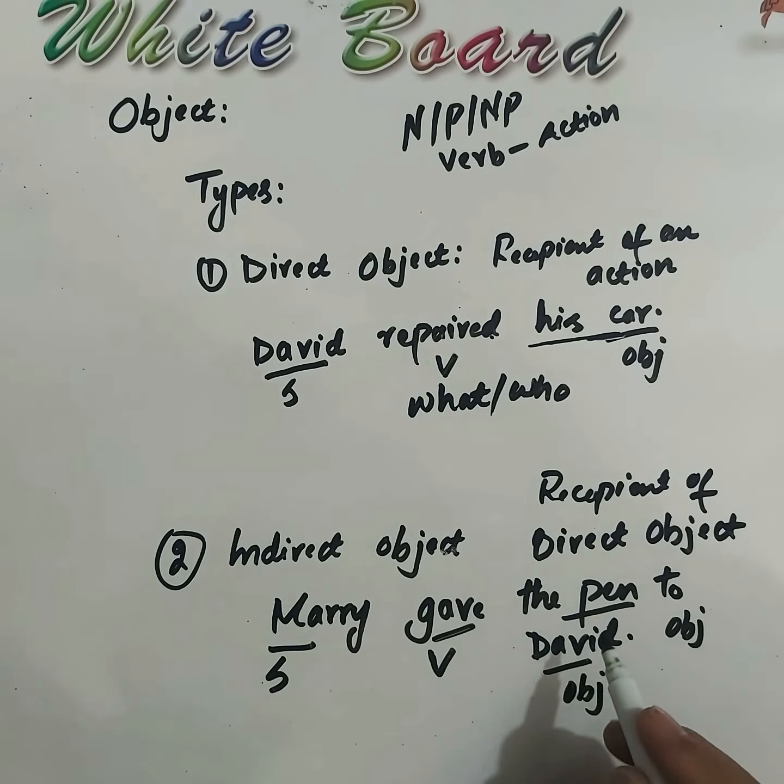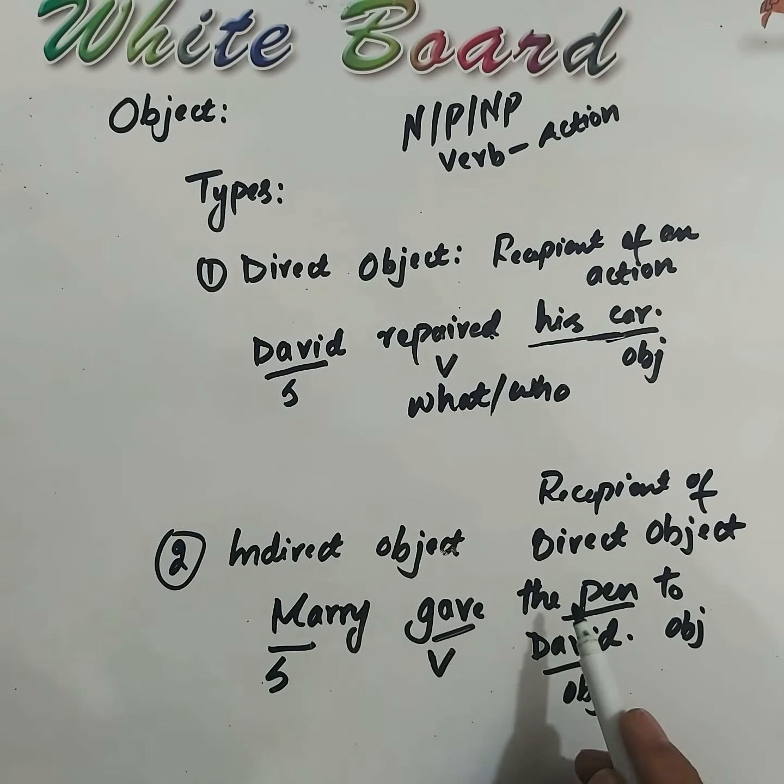Students, the pen received the action and it comes after your verb. This is your direct object. Gave the pen. The pen is your direct object. And who receives or what receives the direct object? David. David is your indirect object.